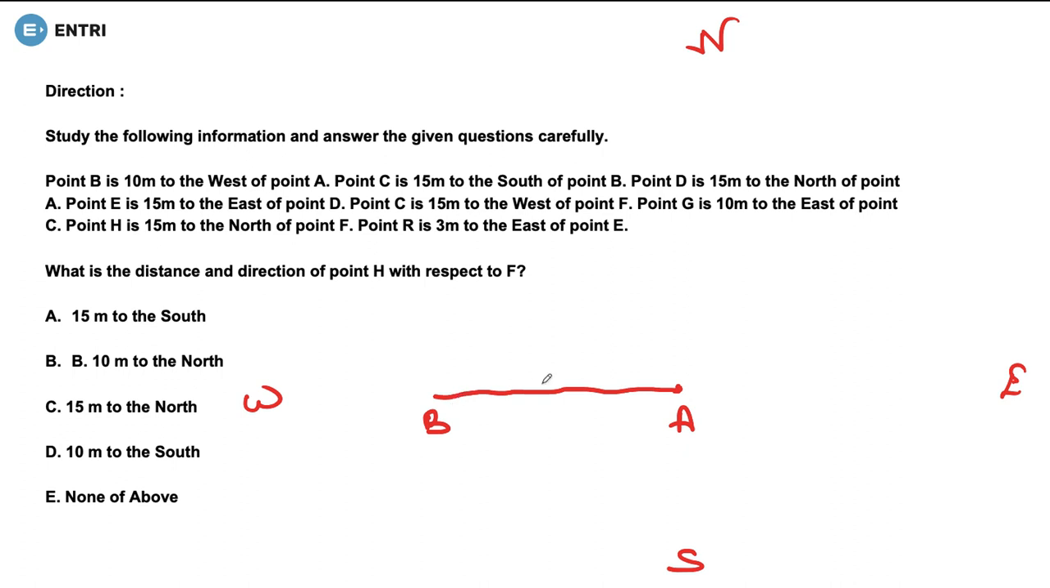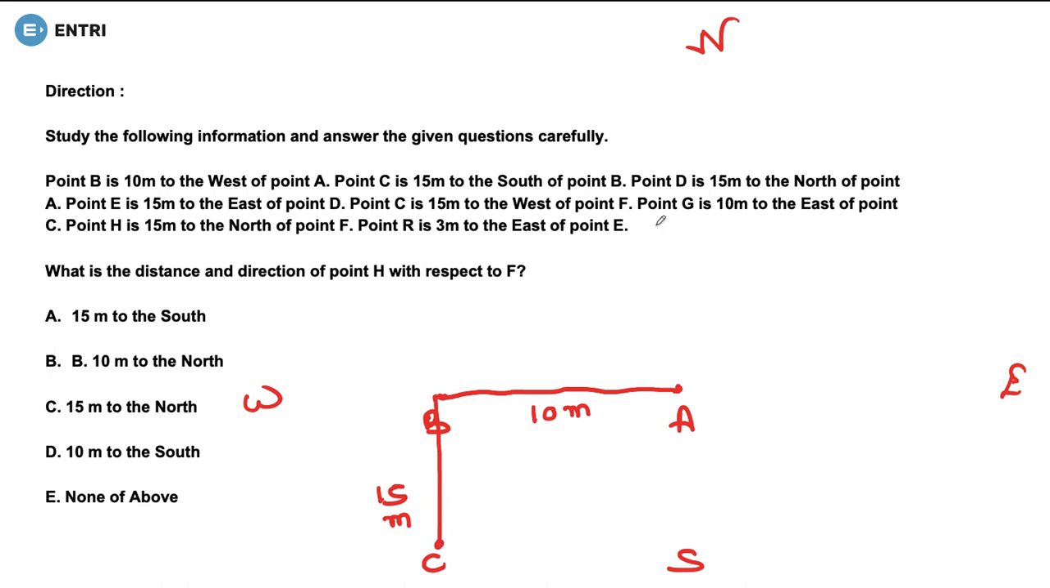So since point B is here, this means this distance is 10 meter. Fine. Now what they are saying: point C is 15 meter to the south of point B. The south direction is this one, and they have given the distance of 15 meter here, and this is our point C.